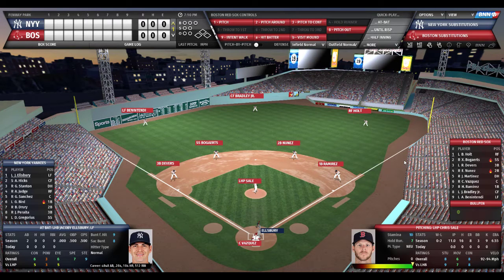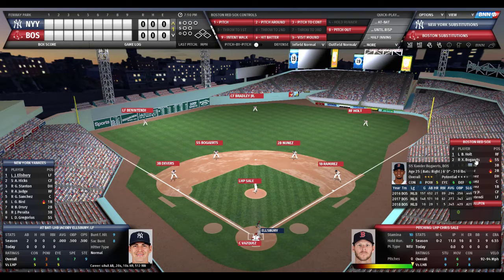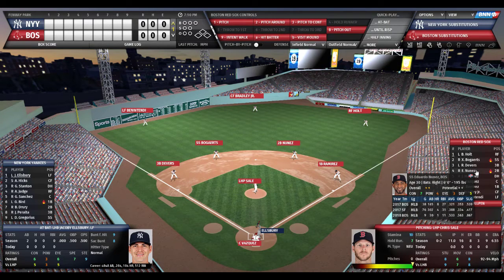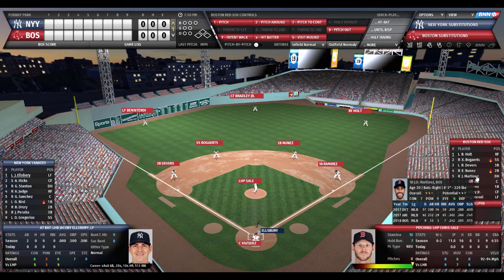And for the Boston Red Sox, Chris Sale is, well, I'm just going to show you his numbers after, but leading off, playing right field for the slumping Mookie Betts, Brock Holt. Batting second, and he's red hot, playing shortstop, Alexander Bogaerts. Batting third, playing third base, Rafael Devers. Batting fourth, another red-hot player, playing second base, Eduardo Nunez. Batting fifth, the recently acquired J.D. Martinez, and he's the designated hitter.